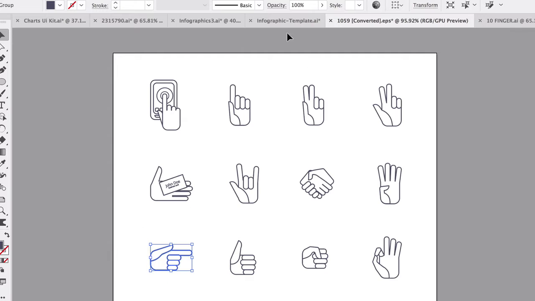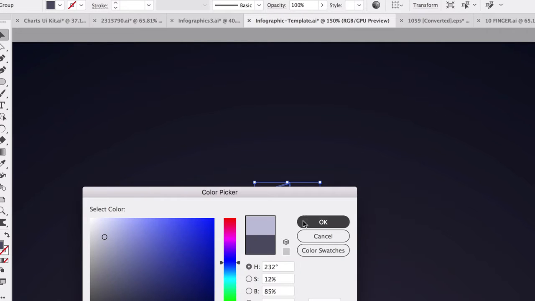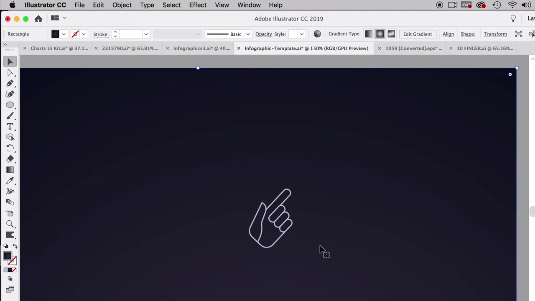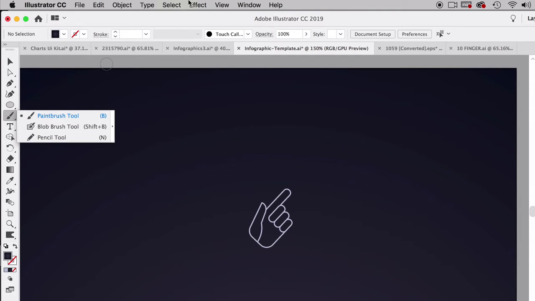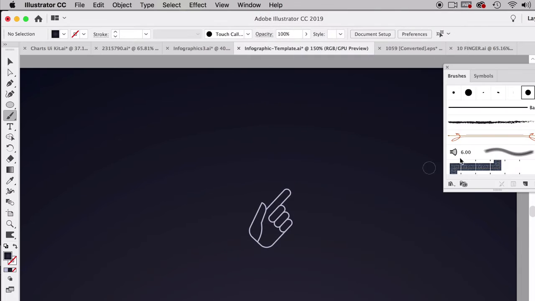So I have this over here. I'm just going to copy and paste it. Go ahead and make it a lighter color so I can see what I'm doing. And we're going to make this a snapping finger. So we're going to do it up like you would present your hand to snap. And we're going to add a couple little squiggly lines to indicate sound. And so the best way to do that, to make it look like organic little hand-drawn squiggly lines, I'm going to grab the brush tool over here, and I'm also going to make sure I have the brush window open so I can change the brush size.